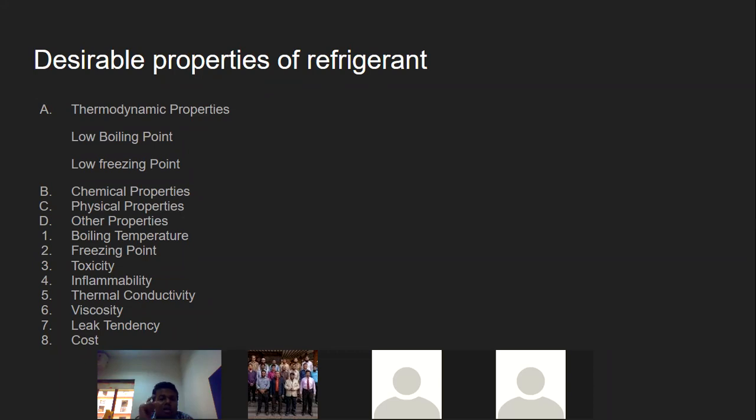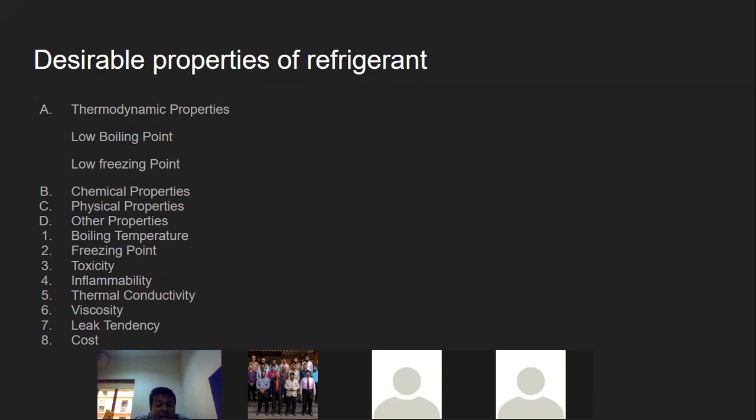Let's say in the refrigerator you're using 134a refrigerant. By using that, the quality of the food items, let's say you are keeping milk or some vegetables in the refrigerator, should not be lowered. You should not compromise the quality of the food items which you have kept in the refrigerator.